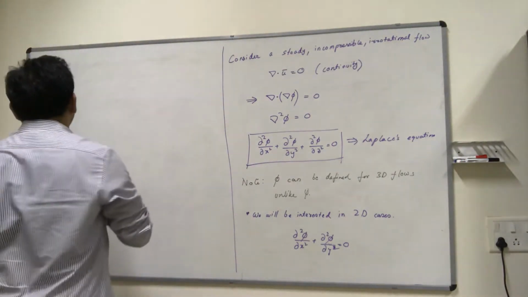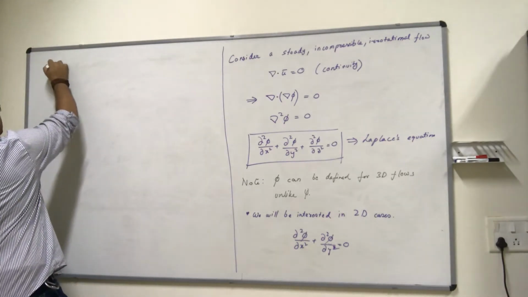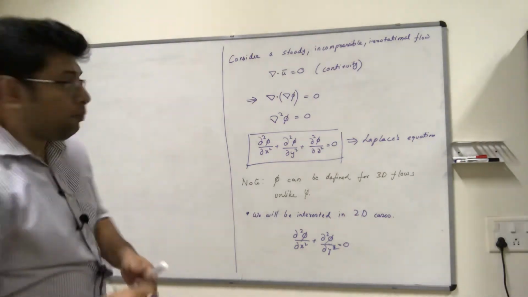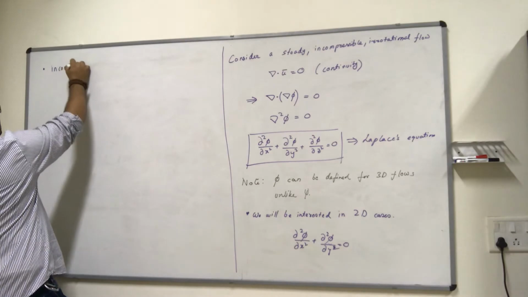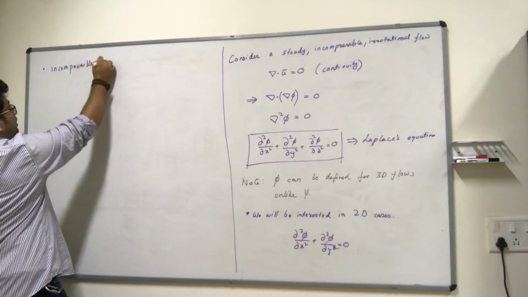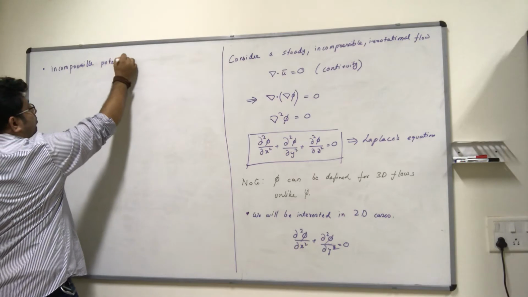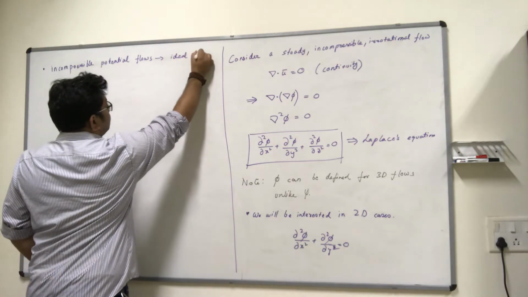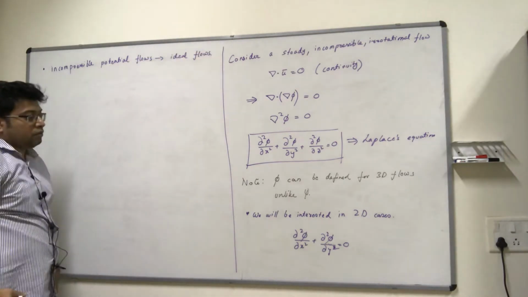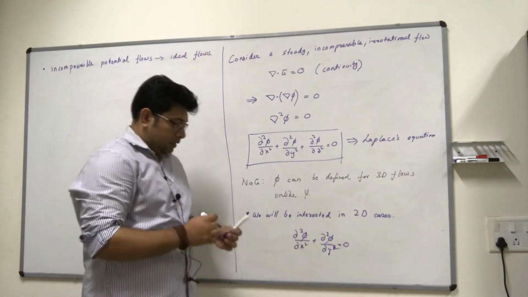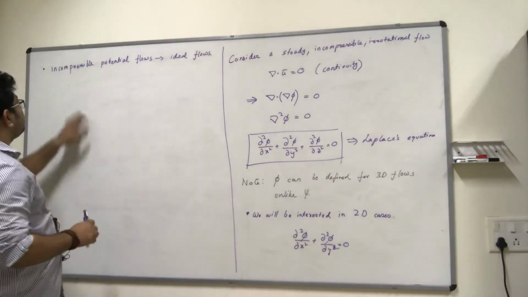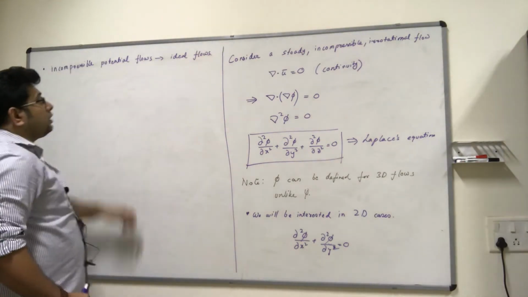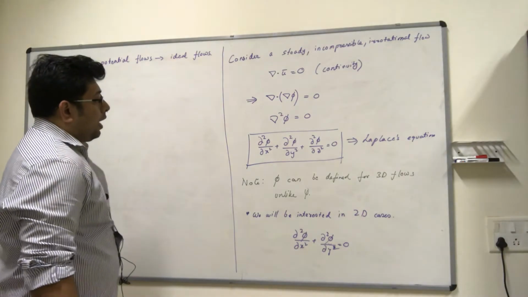Incompressible potential flows are also sometimes called ideal flows. And we will see why these are called ideal flows, but this is a very important situation where we have incompressible potential flows.